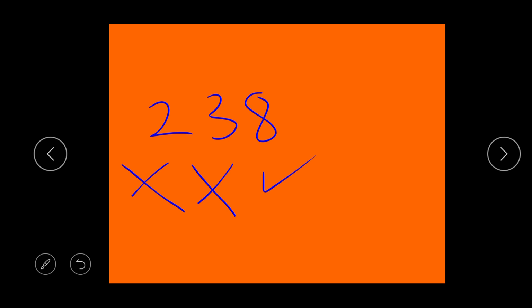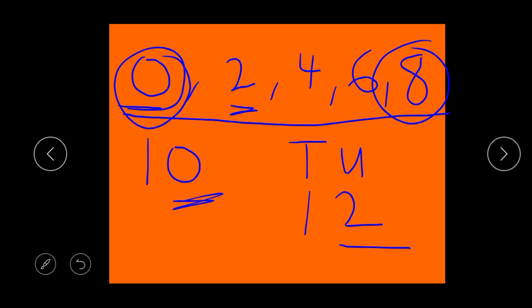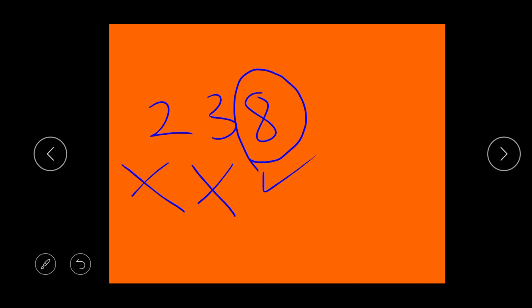So that means 8 is at the back, and remember that 8 is part of our even numbers. Remember our song: even numbers are 0, 2, 4, 6, 8, and every other number that have them at the back.